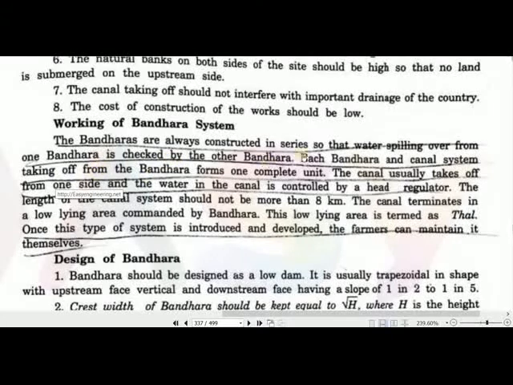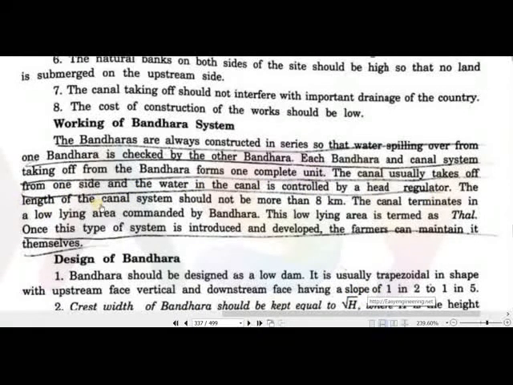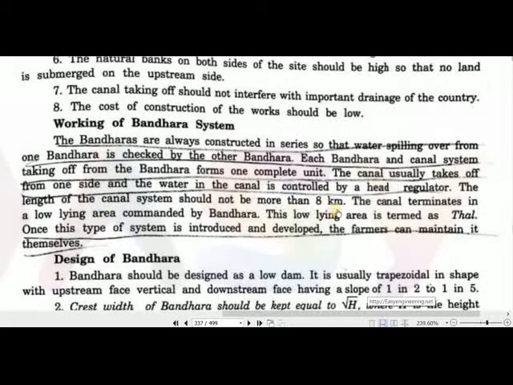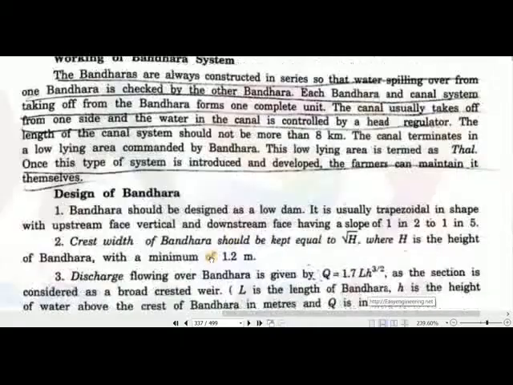Bandharas are always constructed in series, so that water spilling over from one Bandhara is checked by the other Bandhara. So there is one weir, and after few kilometers, few miles, there is another Bandhara. So each Bandhara and the canal system taking off from it form one complete unit. The canal takes off from one side, and water in the canal is controlled by the head regulator. The length of canal system should not be more than 8 km. The canal terminates in lower lying area commanded by the Bandhara.